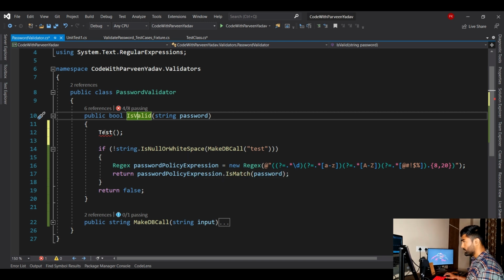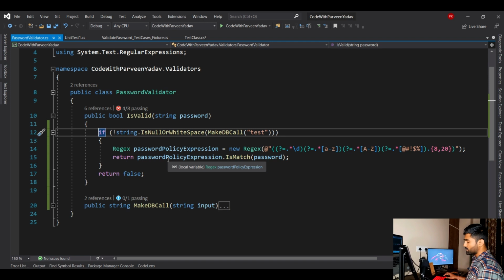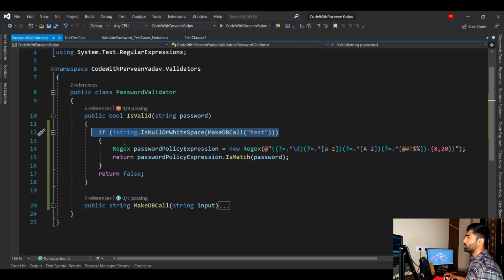So since this logic was changed, right? Now let's imagine you jump to this project, and you have made this logic because you have been asked, hey, make a database call over here before this and do your work. And you did that. But did you break the existing logic? I think you did. Now how will you make sure whether the existing logic was broken or not? Now there is a way.